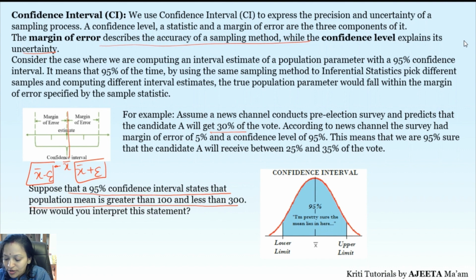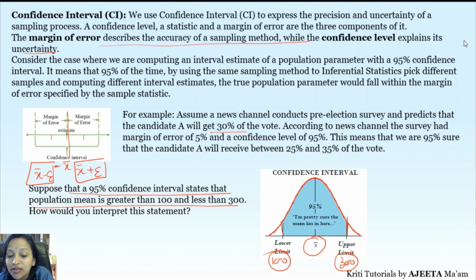Now see this figure here. So what is the meaning of 95%? This is your x bar, correct? So this is your lower limit and this is your upper limit, correct? So 95% confidence interval states that mean is between 100 and 300. Between which values? It is more than 100 and less than 300.